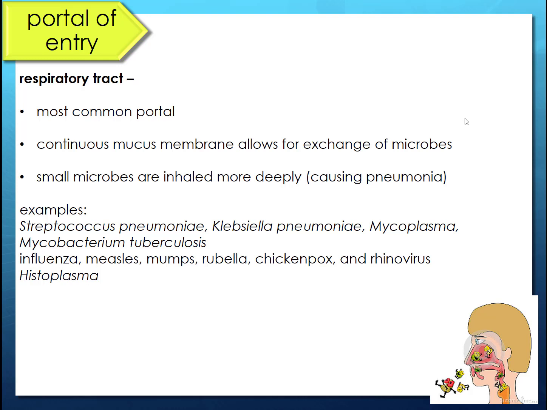Just their size, possibly. Examples are going to include Streptococcus pneumoniae, which causes pneumonia, Klebsiella pneumoniae, which is intestinal flora, but for some reason it somehow gets mixed up in this respiratory tract, and Mycoplasma. I want you to think about this. I told you about this a couple of times. What do you know about mycoplasmas? They're not acid fast. That's Mycobacterium tuberculosis. That's the next one down.